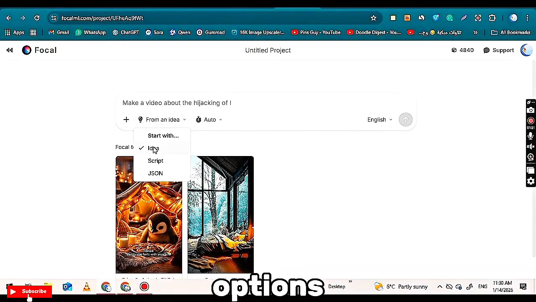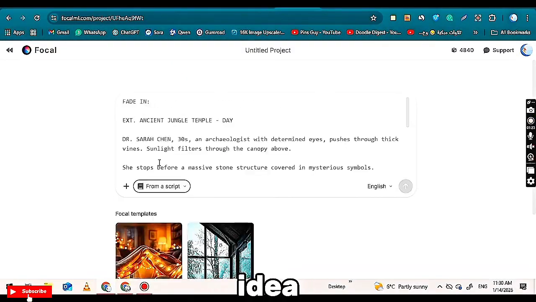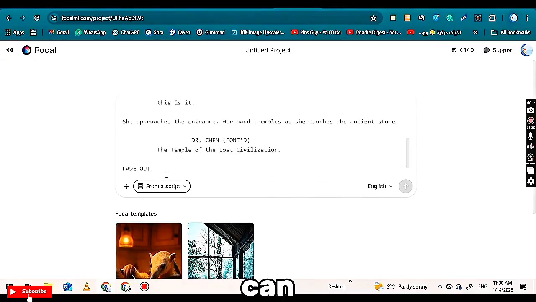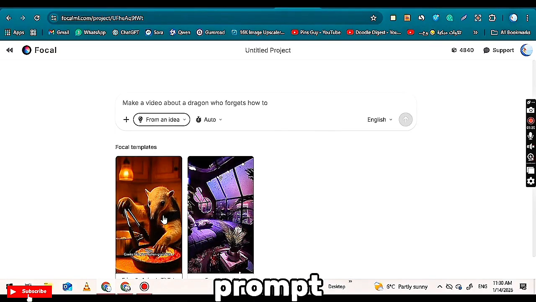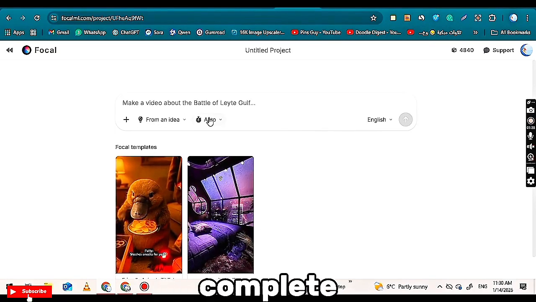You will then see 3 options that allow you to generate a video using an idea, a script, or a JSON prompt. You can simply paste a short idea or write a brief prompt. You can create a video by pasting a full script, or you can generate a video by using a JSON prompt, and the tool will automatically turn it into a complete video.